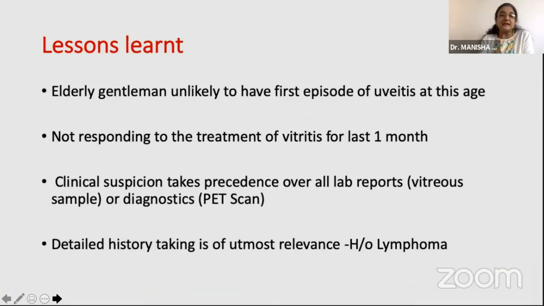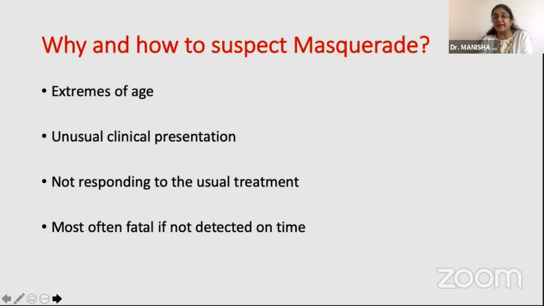The learning lessons are: an elderly gentleman is unlikely to have a first episode of uveitis at this age, not responding to treatment of vitritis for the last 1 month, a clinical suspicion which took precedence over all the lab reports, including a PET scan. A detailed history taking was of utmost importance. If we would have missed a past history of lymphoma, probably we would not have reached our diagnosis.